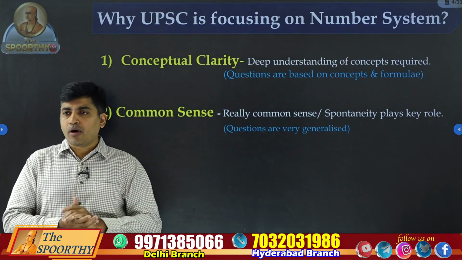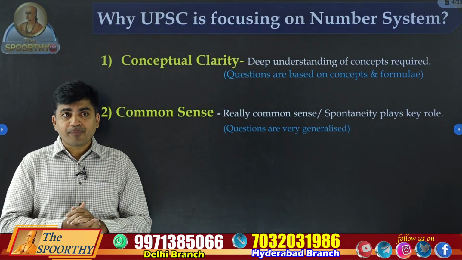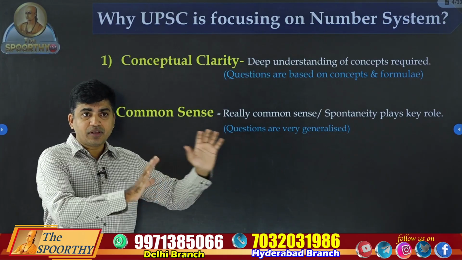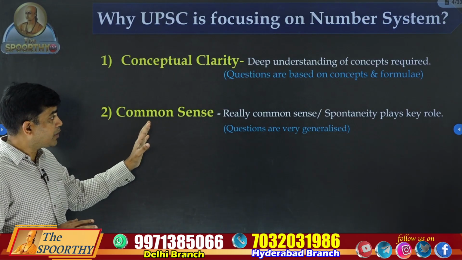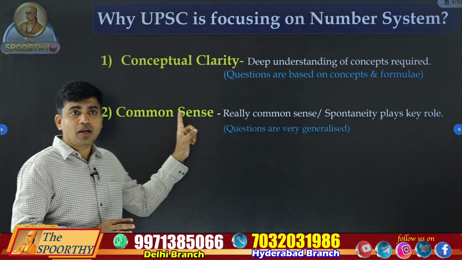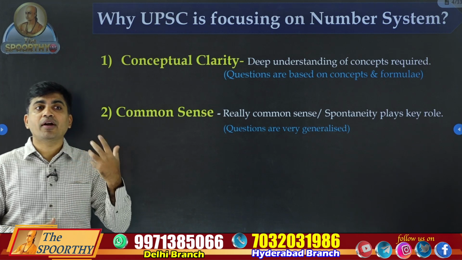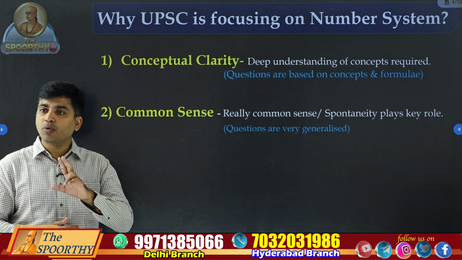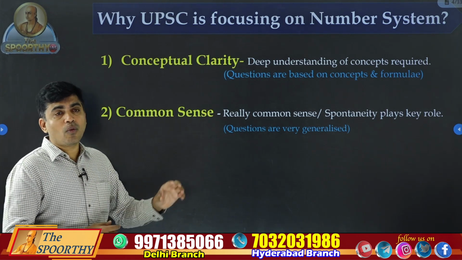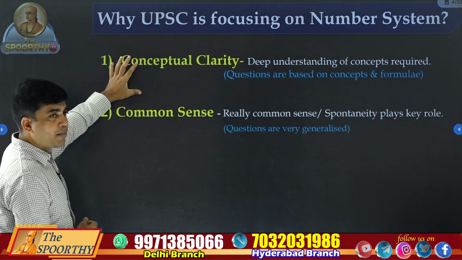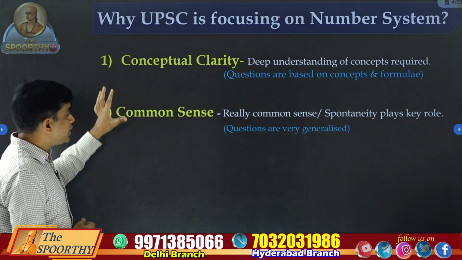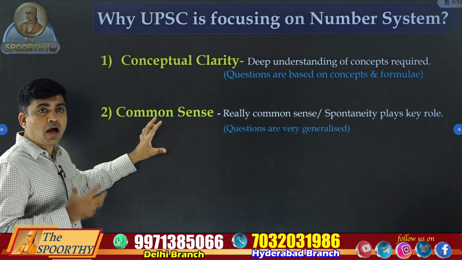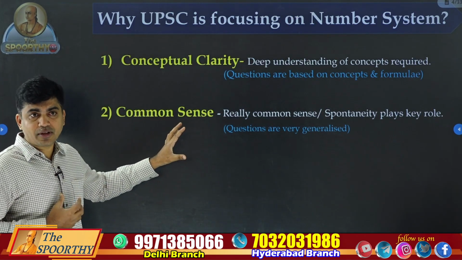Maybe one or two formulas are also required. That is one category. The second category is that half of the questions will be based on your presence of mind and spontaneity. I will tell you first two questions. One is based on a basic formula, a basic concept. One is based on completely how to use common sense to solve the question.